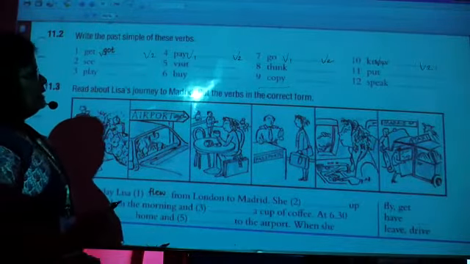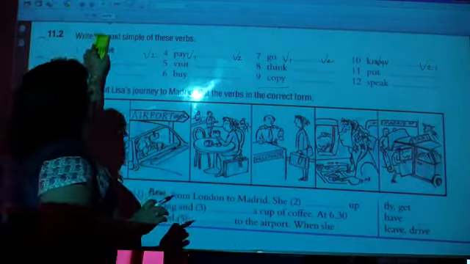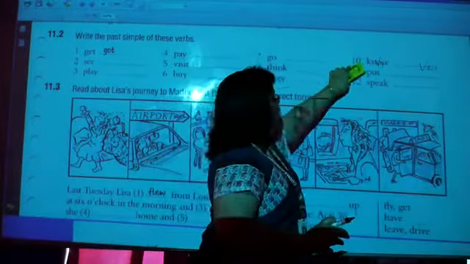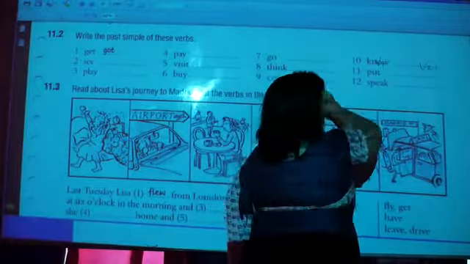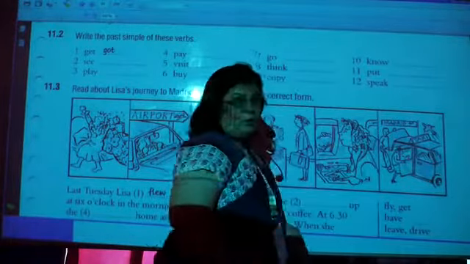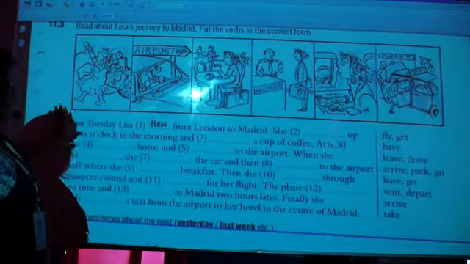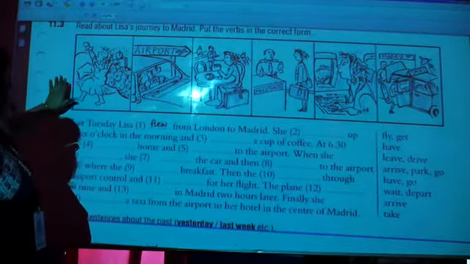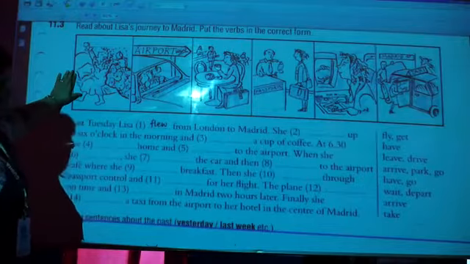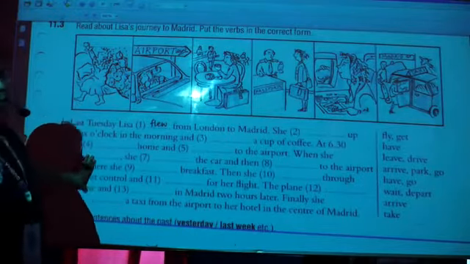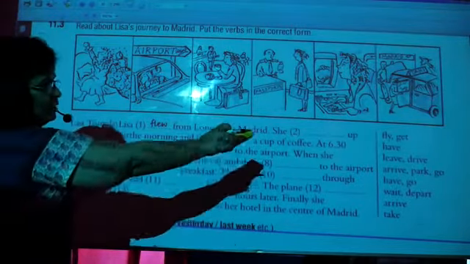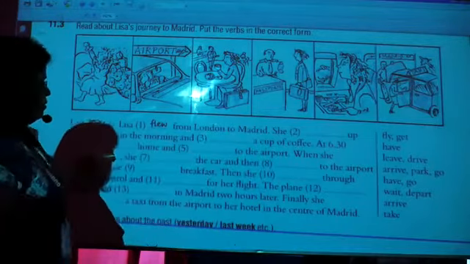You'll have to learn, and you can do this. Now write the past forms of these verbs. Children, you all know, so do it yourself. I'm not going to help you with this. So let's come to this exercise. Here also, you have to look at the picture and fill in the second form of these verbs, and the options are given there, right?